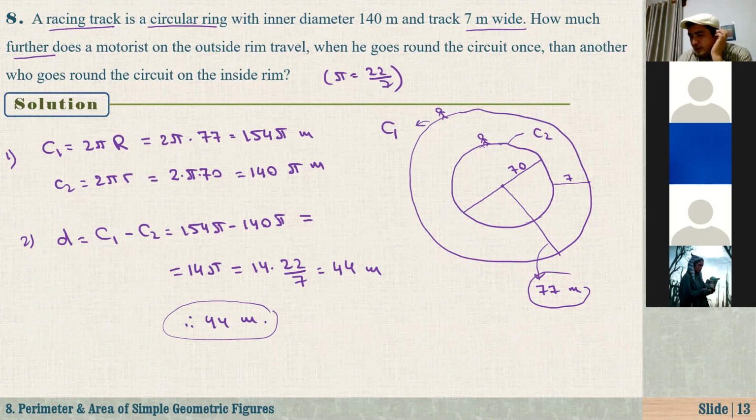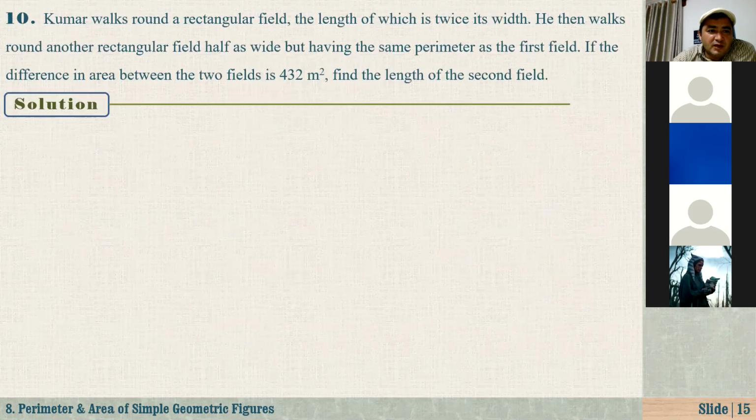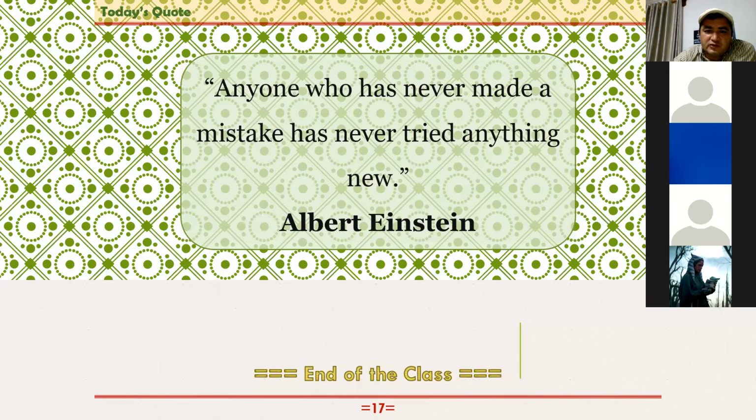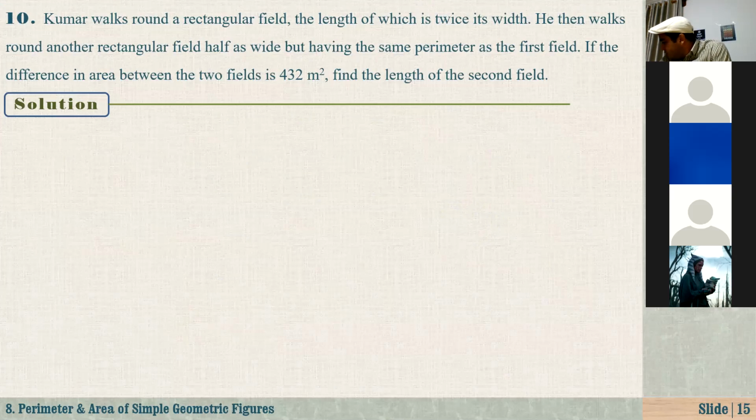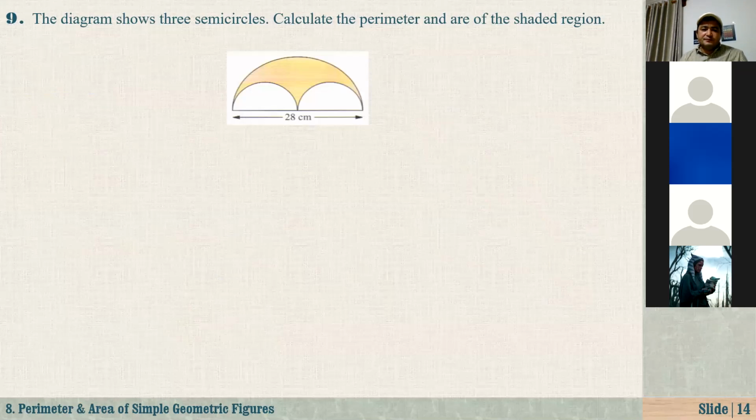Okay, after a few days, you will have progress tests again. All right, how many questions do we have? 9, 10, 11. Okay, 3 more questions, guys, and I'll try to finish. Oh, it's 9:57. Okay, guys, that's our last question. Then after that, I will finish and we'll continue next week.